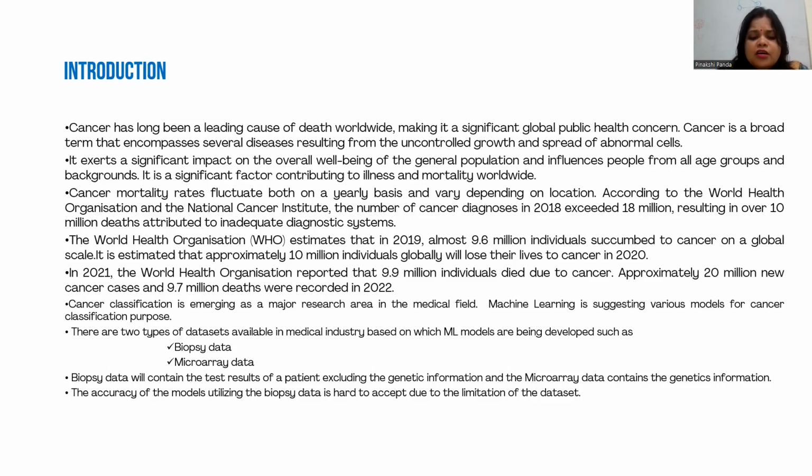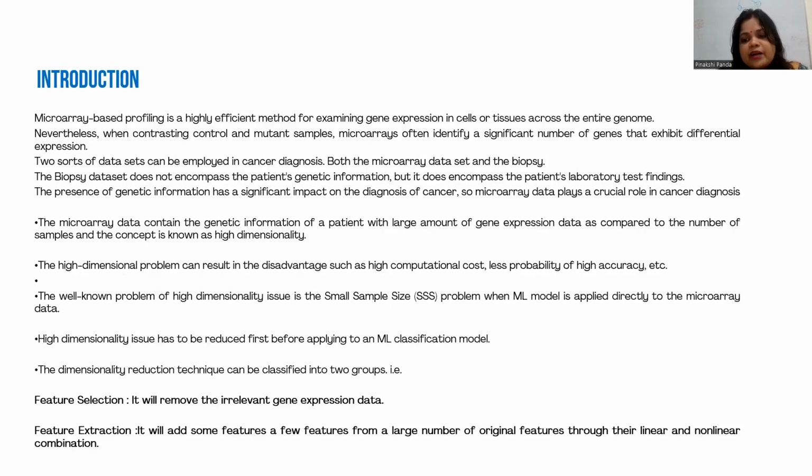The accuracy of a model utilizing biospheric data is hard to accept due to the limitation of the dataset, because biospheric data does not contain any genetic information. The microarray dataset contains genetic information, and it is used for giving good accuracy in cancer detection.